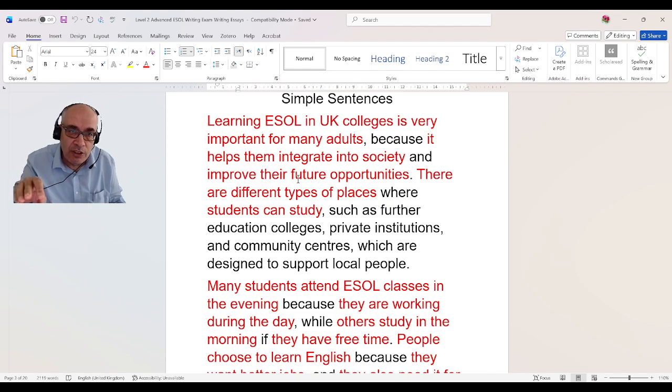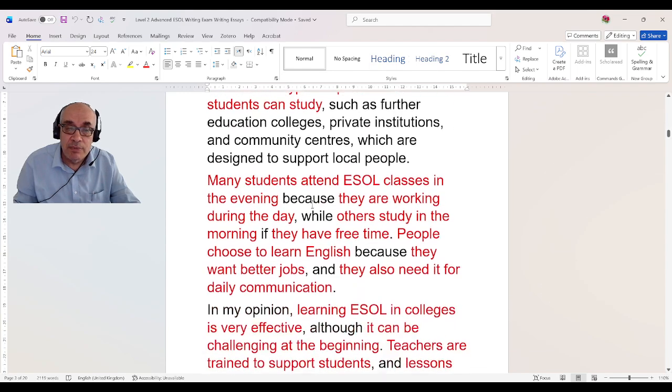So now everything in red here is about simple sentences. If you look at it, learning ESOL in UK colleges is very important for many students. This is a simple sentence. It helps them integrate into society. This is a simple sentence. Improve their future opportunities. Again, this is a simple sentence. There are different types of places. This is a simple sentence. Students can study. This is a simple sentence.